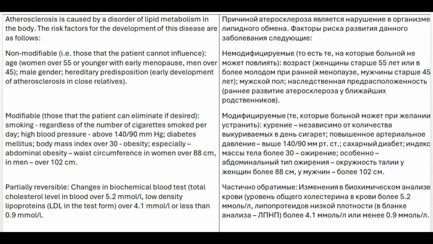per day; high blood pressure, above 140/90 millimeters of mercury; diabetes mellitus; body mass index over 30, obesity, especially abdominal obesity, waist circumference in women over 88 centimeters, in men over 102 centimeters. Partially reversible, changes in biochemical blood test: total cholesterol level in blood over 5.2 mmol/L; low-density lipoproteins, LDL in the test form, over 4.1 mmol/L, or HDL less than 0.9 mmol/L.